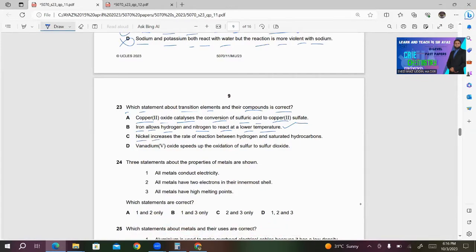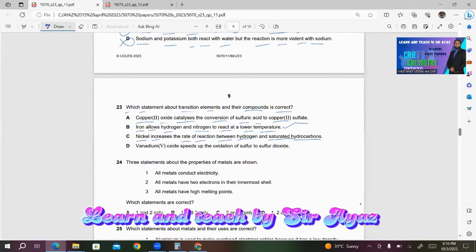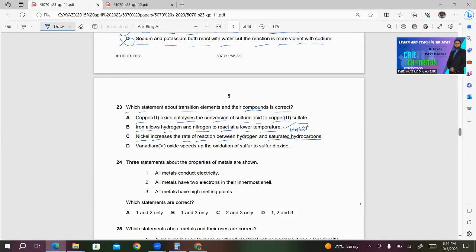C, nickel increases the rate of reaction between hydrogen and saturated hydrocarbons. Nickel definitely increases the rate of reaction, but it's between hydrogen and unsaturated hydrocarbons, not saturated hydrocarbons.